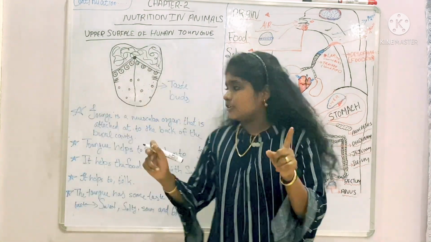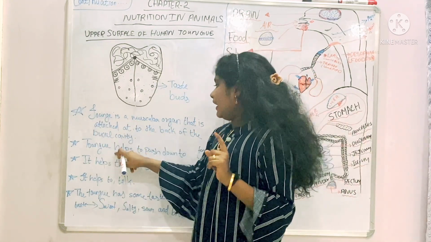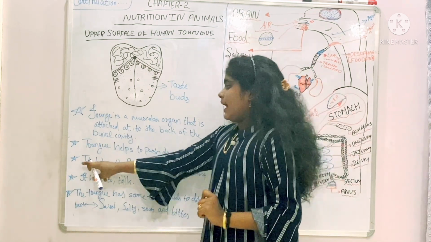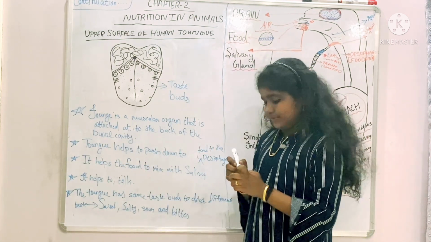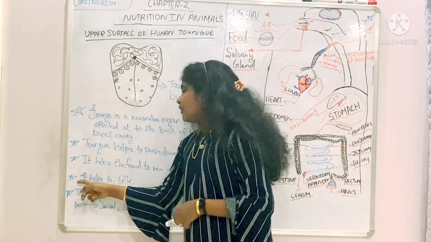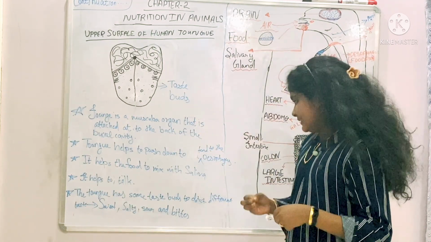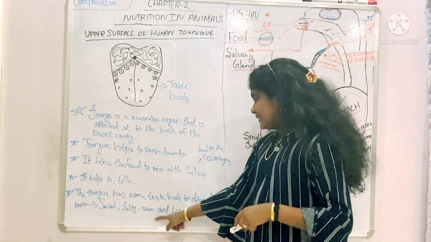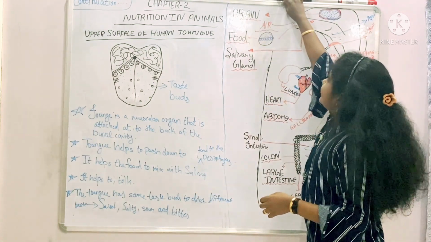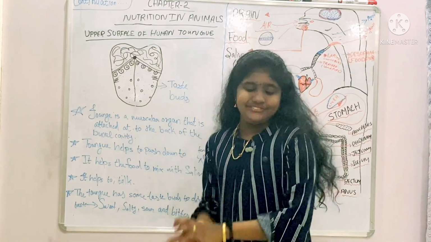And the tongue is a muscular organ that is attached to the back of the buccal cavity. The tongue helps to push down the food to the esophagus, and it helps the food to mix with saliva. And it helps to talk. And the tongue has some taste buds to detect different tastes, that means sweet, salty, sour, and bitter. So I think you all understand what I taught you in this video today.